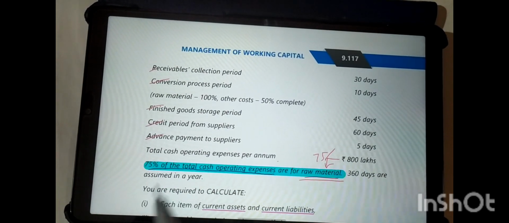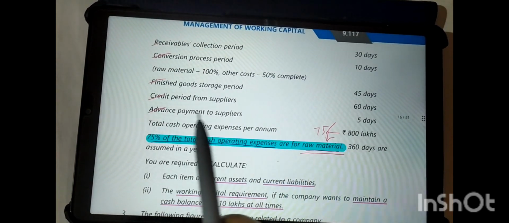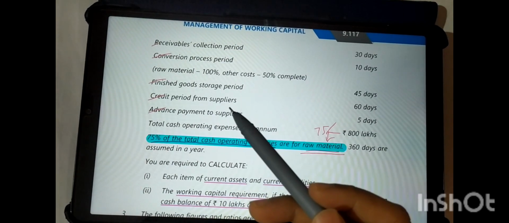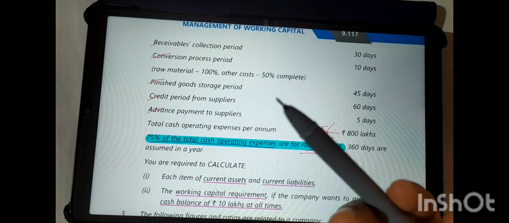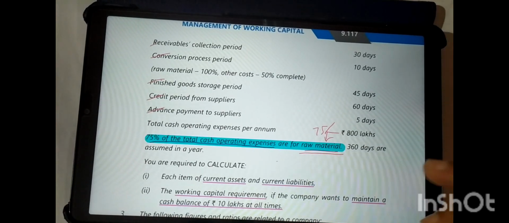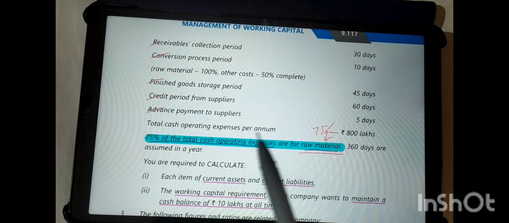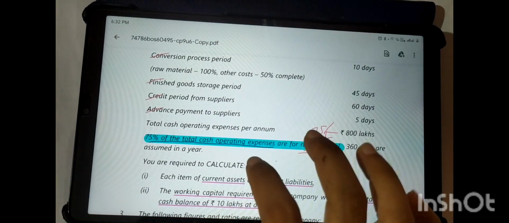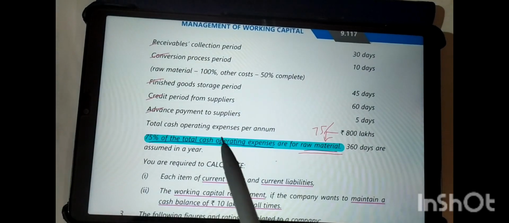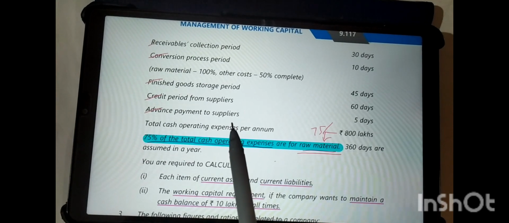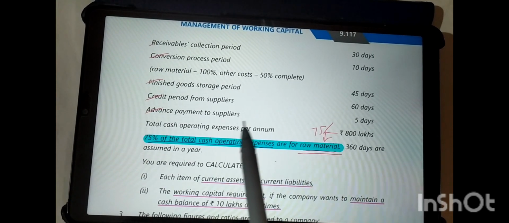For credit period from suppliers, we purchase raw material, so we don't incur any overhead cost; only raw material cost is calculated. The same for advance payment to suppliers: only raw material cost.